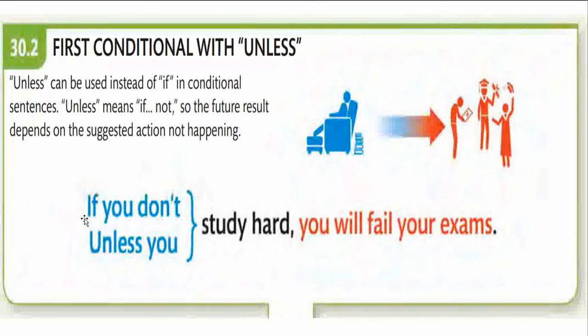So let me complete the sentence. If you don't study hard, you will fail your exams. Unless you study hard, you will fail your examinations. Now, why do we use unless? Certain sentences in English are affirmative sentences or positive sentences. Certain sentences in English are called negative sentences. The presence of the word not makes a negative sentence. But when you use certain words like unless you study hard, you will fail your examinations, though you are conveying a negative idea, you are using a positive word, thus the construction is affirmative.